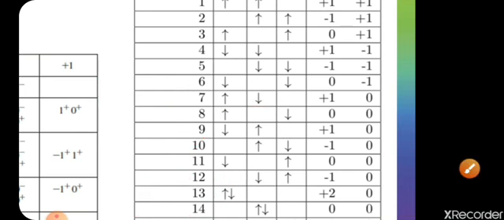So for a given electronic configuration, there will be one ground state term symbol and the other term symbols will be excited state term symbols. In this way we will further see how transitions take place from the ground term symbol, the ground energy state, to the excited energy state. In the next video I will discuss all these.